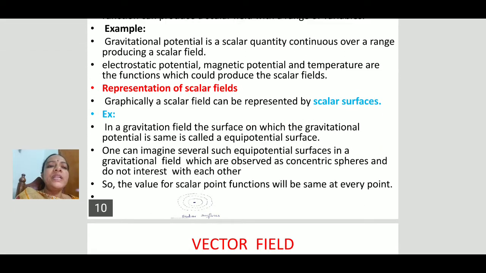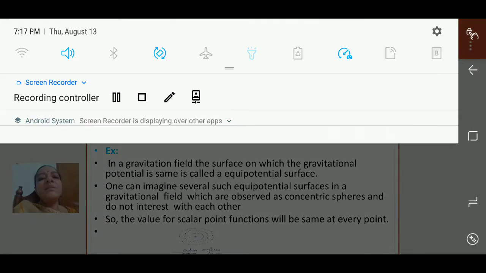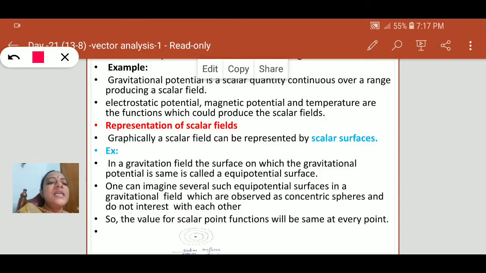Another important thing is how we represent these scalar fields. A scalar field is represented by level surfaces or scalar surfaces. Suppose this is a physical quantity, this is a field. What is the value of this field, because scalars have only magnitude?